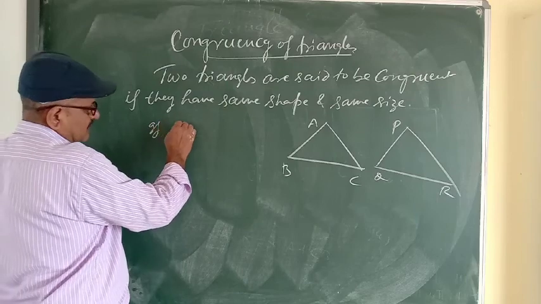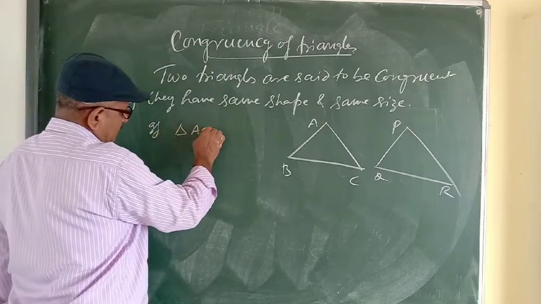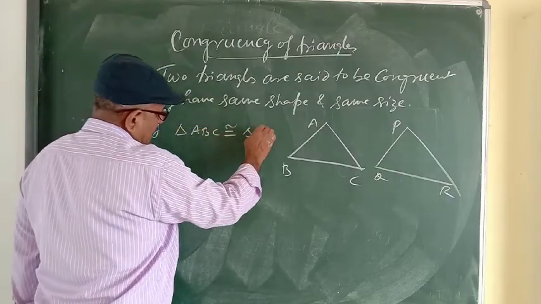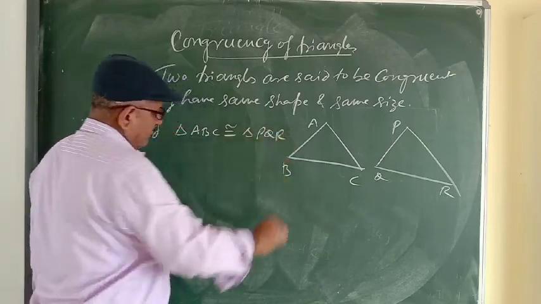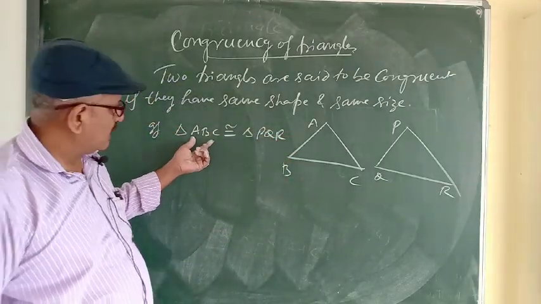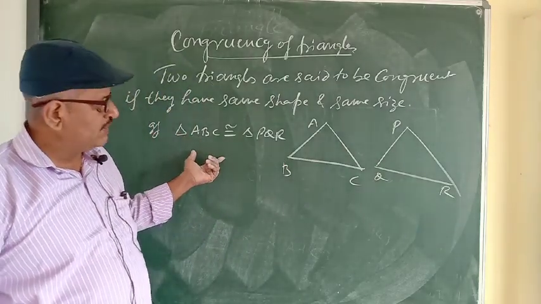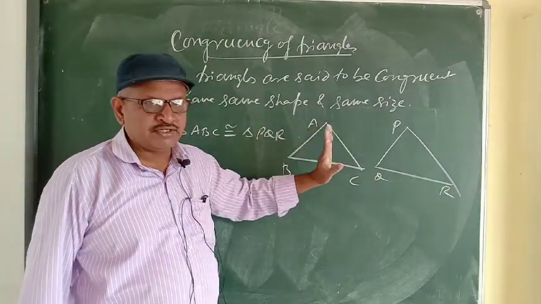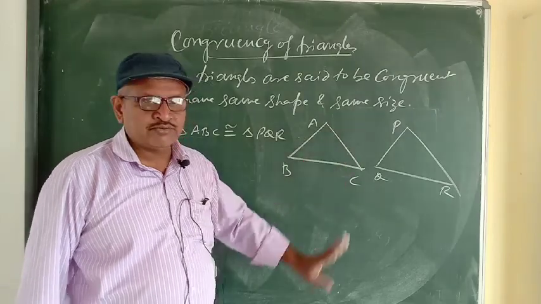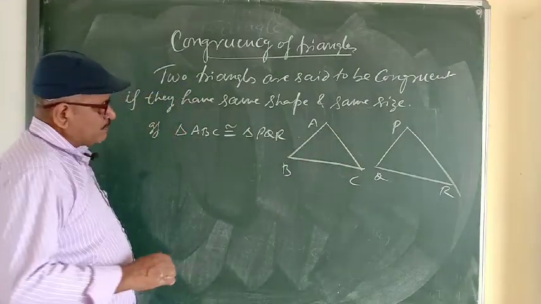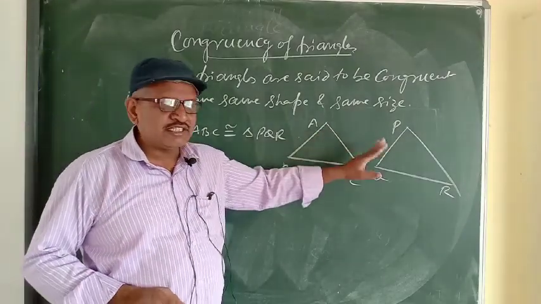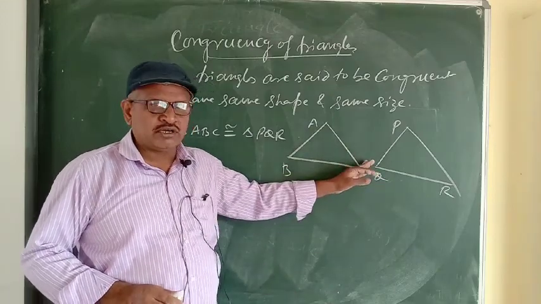If we say that triangle ABC is congruent to triangle PQR, it means we know which side is equal to which, and which angle is equal to which. So corresponding sides and corresponding angles will be equal if two triangles are congruent.